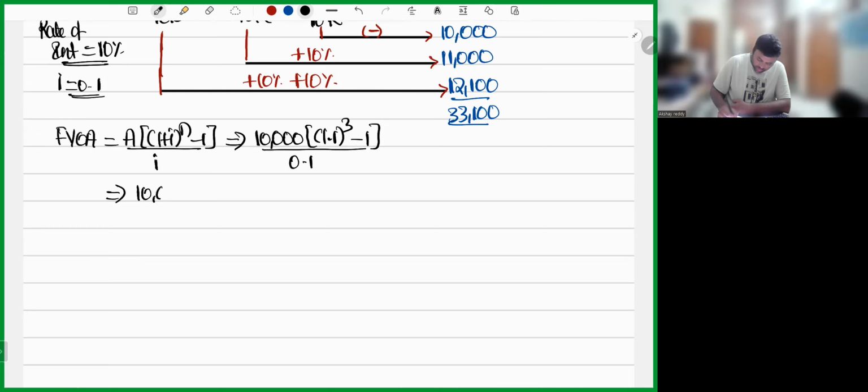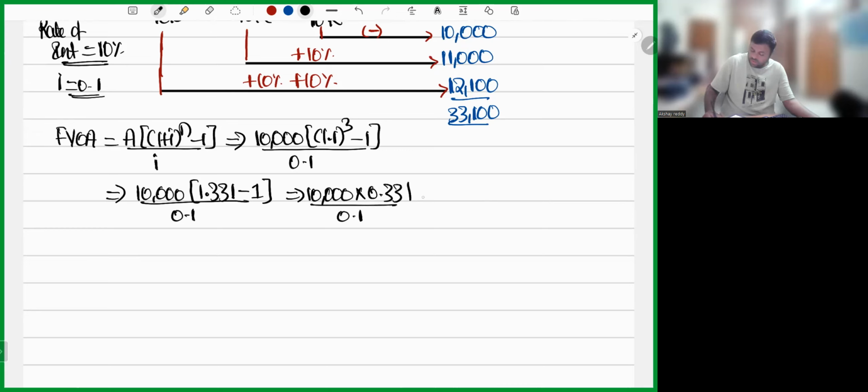So 10,000 into, what is 1.1 whole cube, my dear friends? 1.331 minus 1, whole divided by 0.1. So 10,000 into 0.331 whole divided by 0.1. So how much will we get? 33,100. Okay. So I hope the basic point is clear, my dear friends. Yes, sir. Simple point. Okay, sir. We understood future value of ordinary annuity. There is no issue with respect to this.